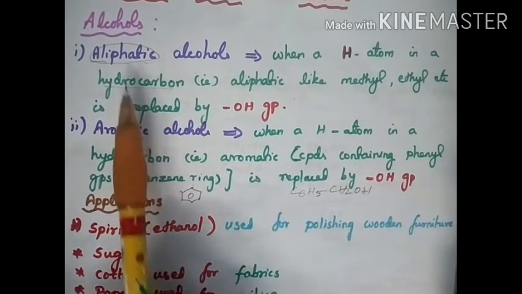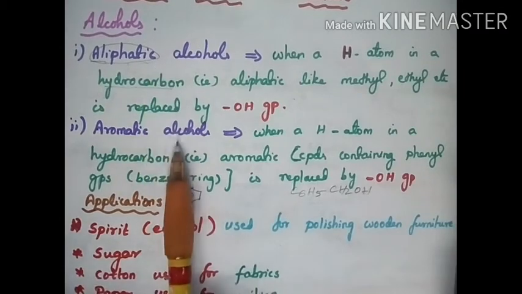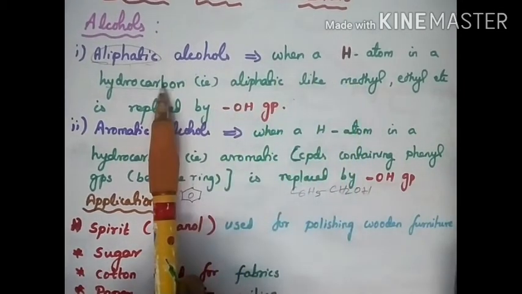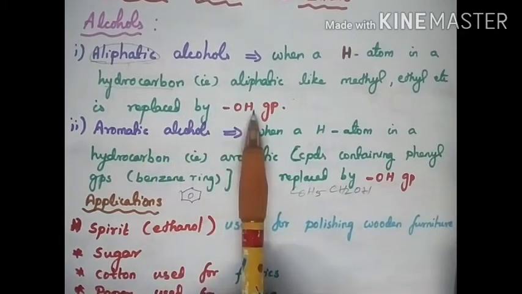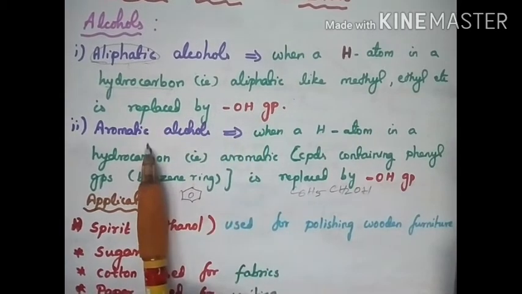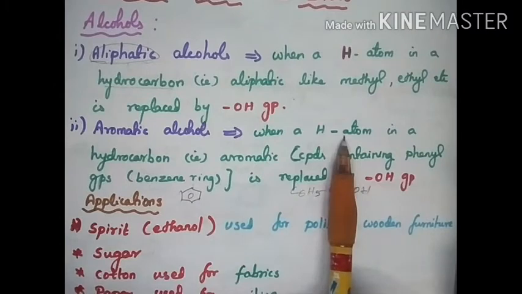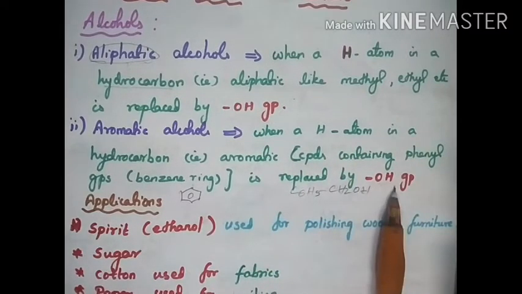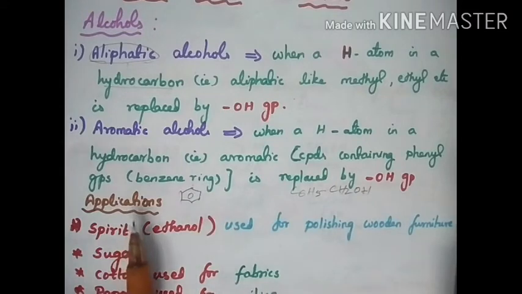So there are two types, aliphatic and aromatic. Aliphatic means the hydrogen atom in a hydrocarbon is replaced by OH group. And the second is aromatic, in which the hydrogen atom in an aromatic compound is replaced by OH group. Are you able to understand this?